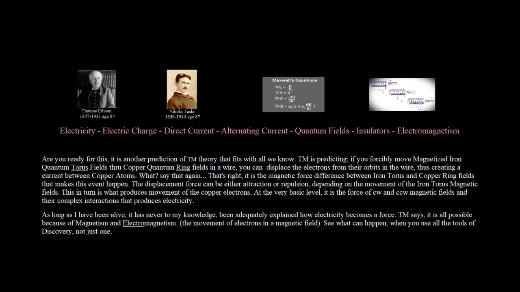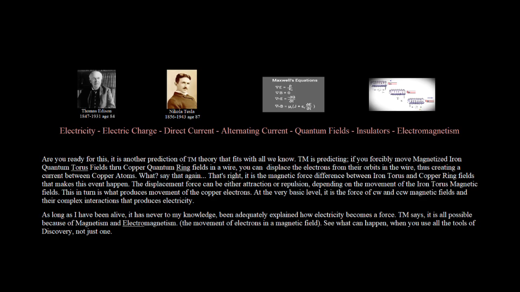Are you ready for this? It is another prediction of TM theory that fits with all we know. TM is predicting, if you forcibly move magnetized iron quantum torus fields through copper quantum ring fields in a wire, you can displace the electrons from their orbits in the wire, thus creating a current between copper atoms.